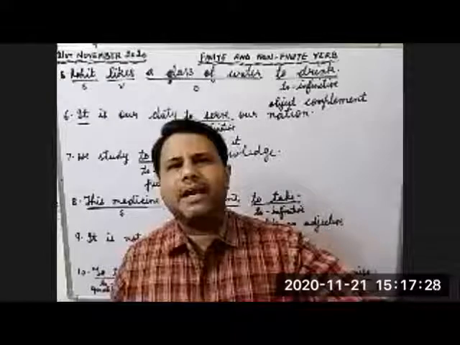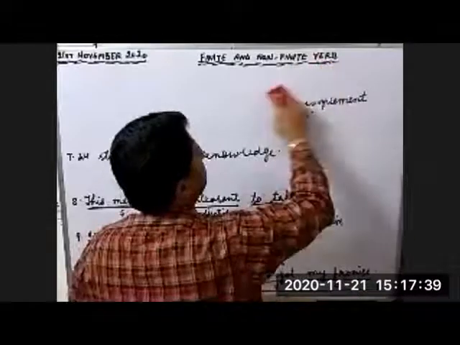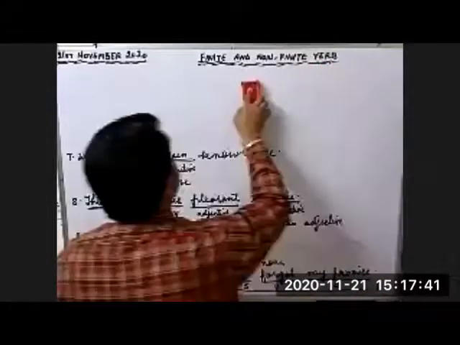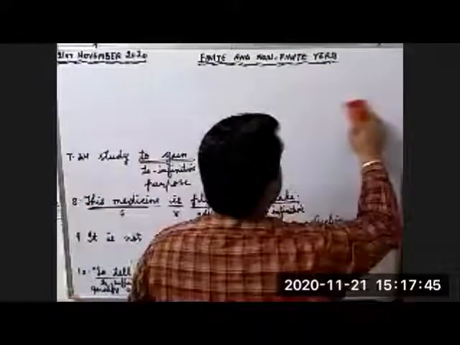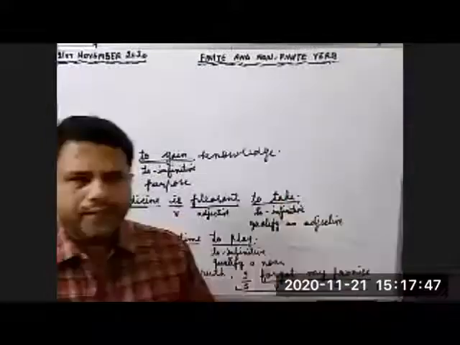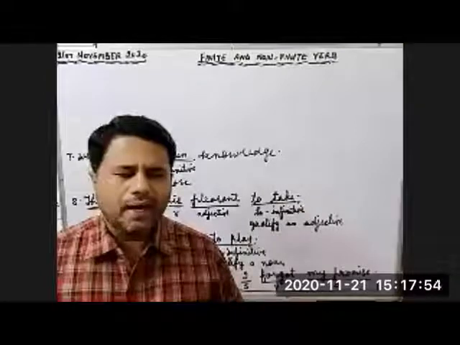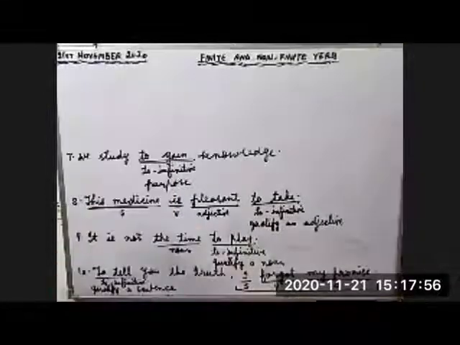I hope these 10 examples are clear. Children, this topic is quite long. It may take so much time, but you will definitely understand the topic if you move step by step. Don't try to confuse all the things. Just try to see how to infinitive is used. Let's see the 11th example.